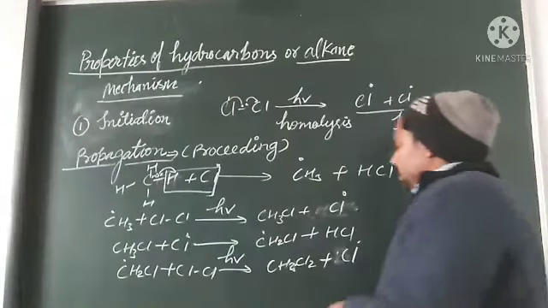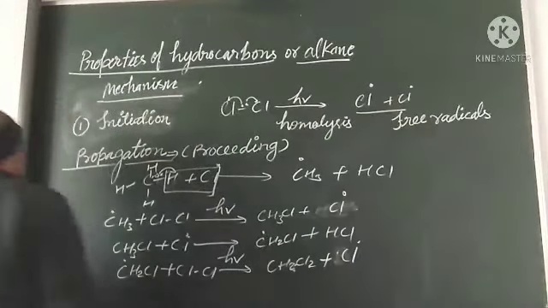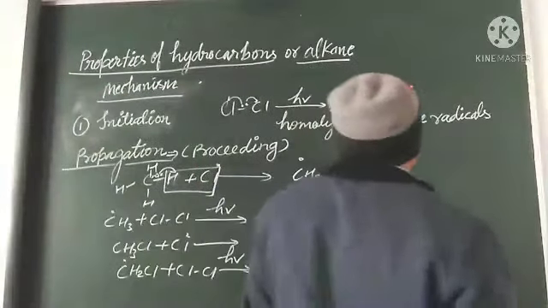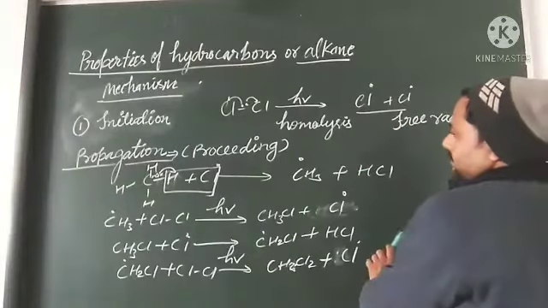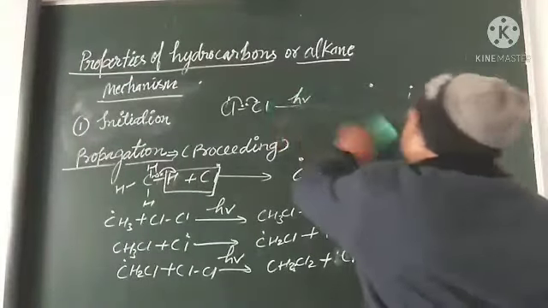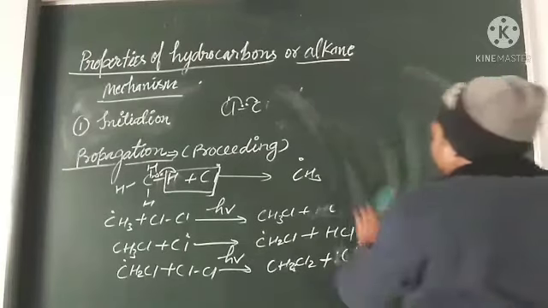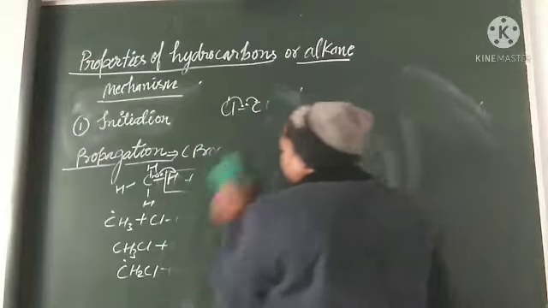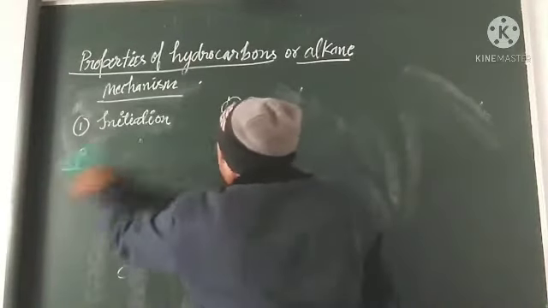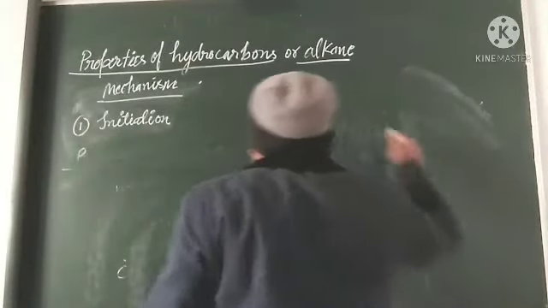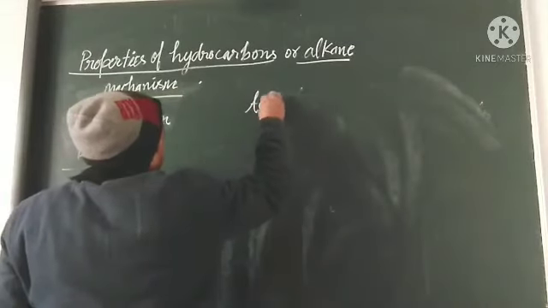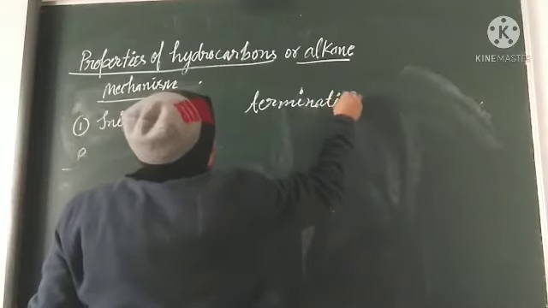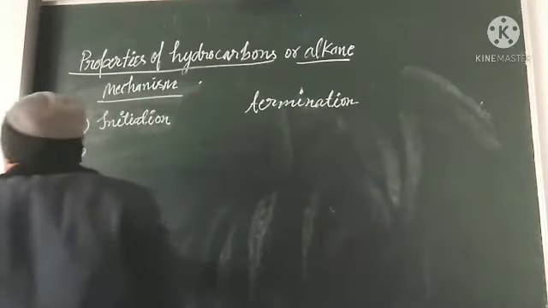If we want to stop the reaction, we have to terminate the steps. So the last step is termination. Let us see what termination is. In termination, two free radicals combine and stop the reaction. If two free radicals are not there, the reaction will not proceed. So the third step is termination.